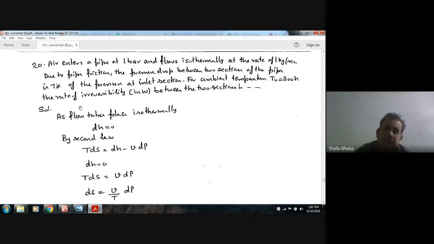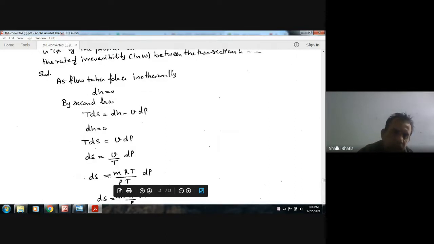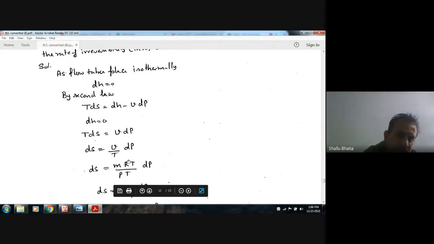As the air is flowing isothermally, there is no enthalpy drop, so dH will be zero. Now we know that dH is equal to TdS plus VdP, and dH is zero, so TdS is equal to minus VdP, where V is specific volume and P is pressure. Now dS is V by T dP.